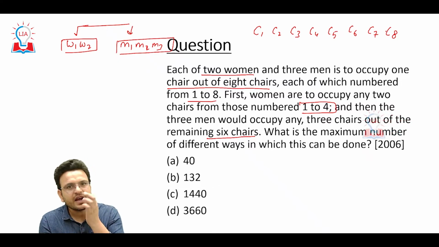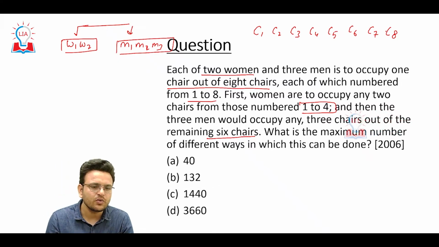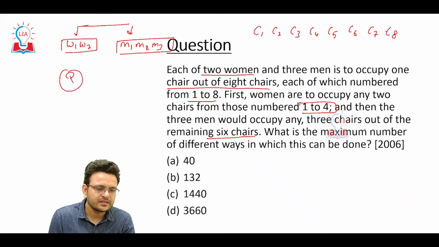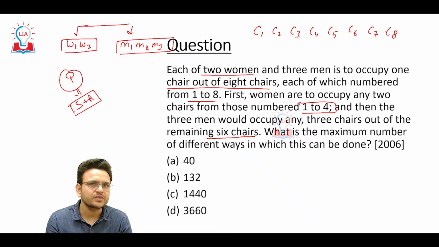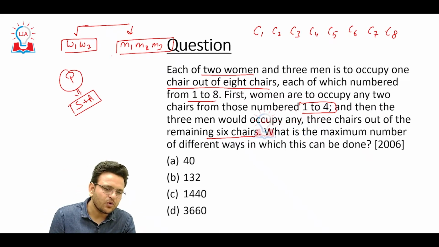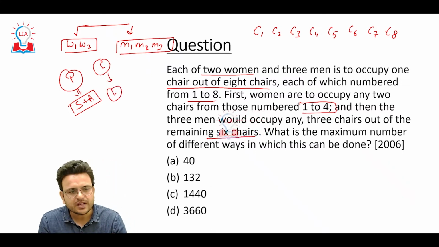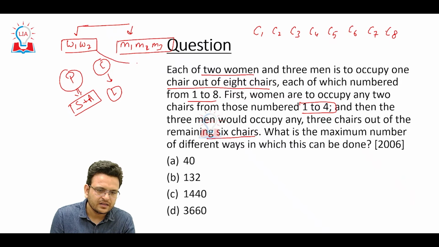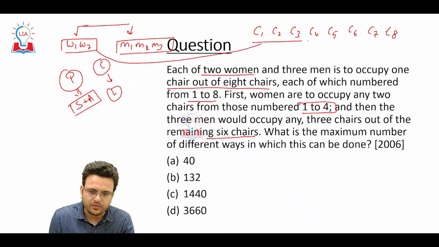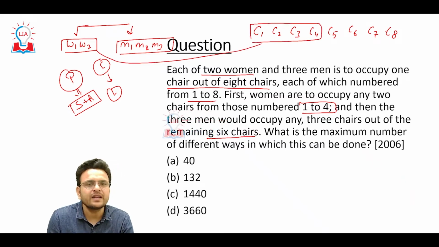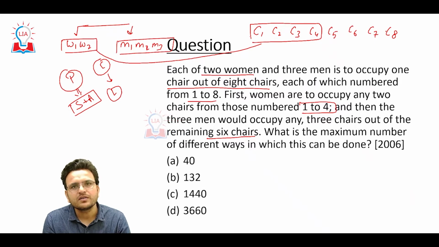Yesterday I gave one concept. I told you permutation is where we have to select and we have to arrange. Permutation is a combination of selection and arrangement, and combination is only where we have to select. Here we have to select the women and arrange the women.